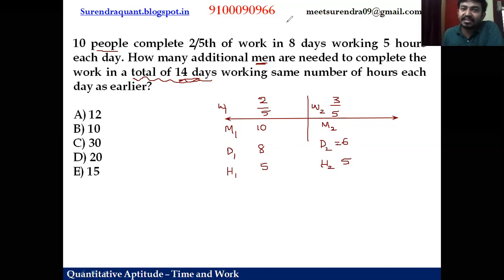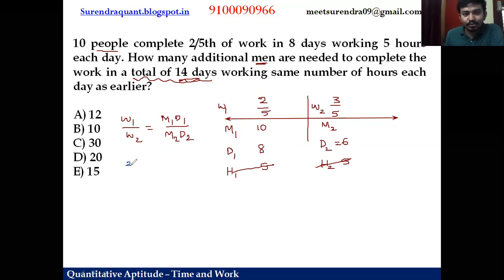Now we have a relation. In the beginning step, we discussed one relation: W1 by W2 equal to M1 D1 by M2 D2. So guys, why am I not considering hours? Because hours is constant, right? When a variable is constant for both cases, nothing to worry about that specific variable.